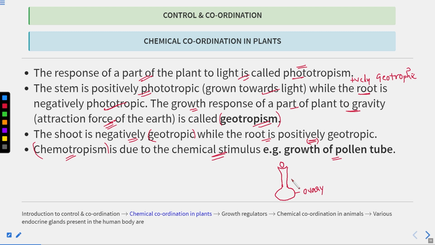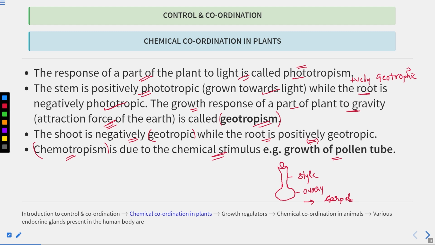So this is the ovary, style. This is how the gynoecium looks, or you can say this is how a carpel looks. So this is the structure of a carpel, also known as the pistil. This is the carpel, which represents the female reproductive organ.